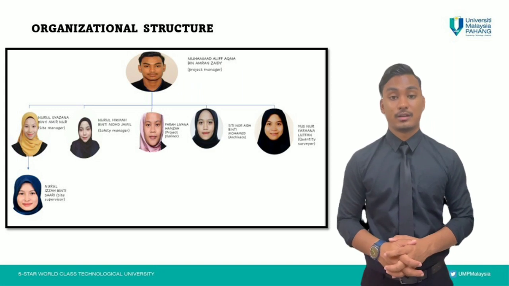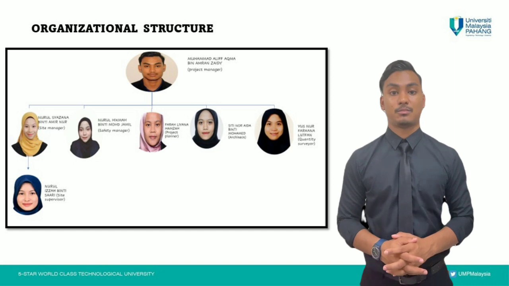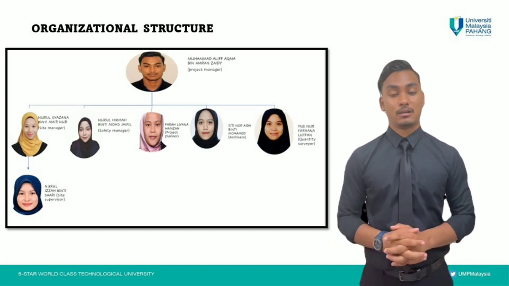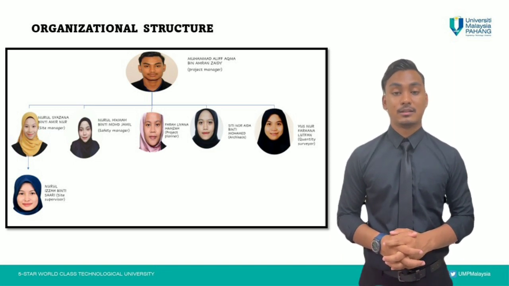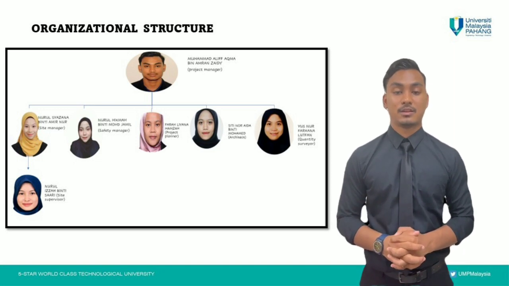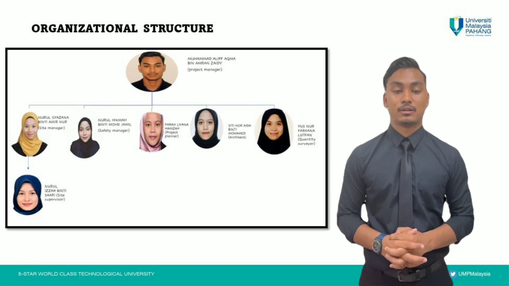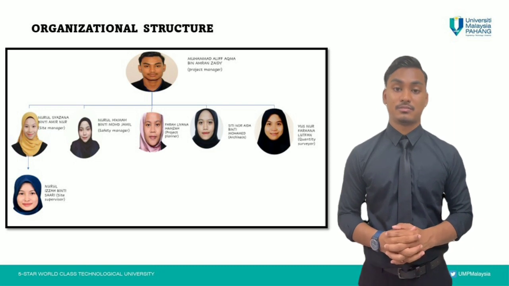So this is our organizational structure. As you can see, this organizational structure is led by me as the project manager. I'm the person who is responsible for the entire project. Under me, we have a site manager, and then under the site manager, we have a site supervisor. After that, we have a safety manager. Following that, we have a project planner, architect, and the last one, we have the quantity surveyor.